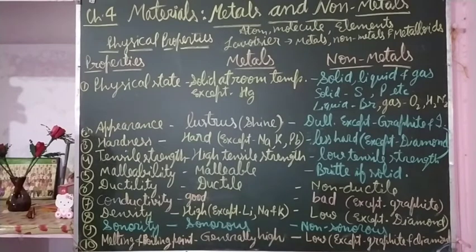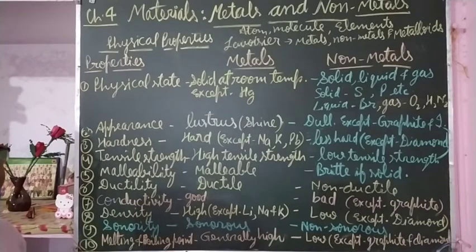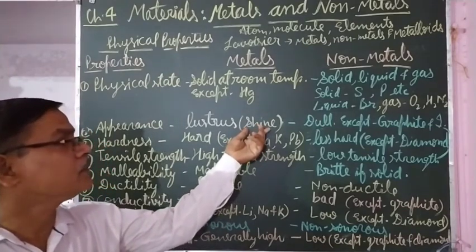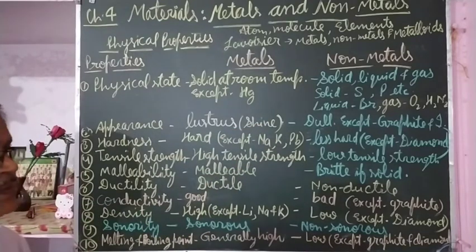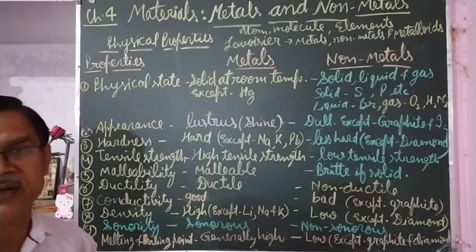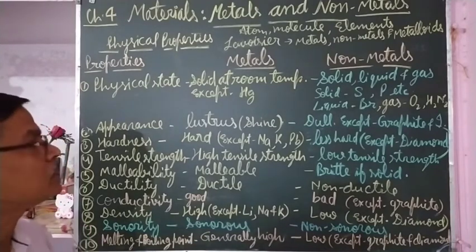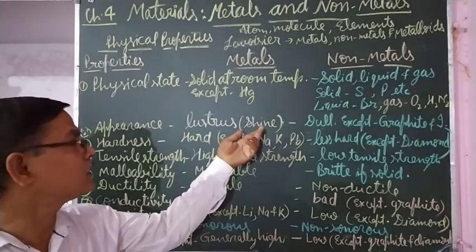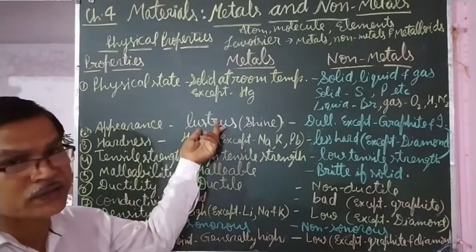The next property is appearance, how metals and non-metals appear. Whatever metals are there, they have a particular shine, that is called metallic luster. Silver has a silvery shine, gold has a golden shine, copper has a brownish shine. Different metals have a shine of their own, that is called luster, and the metals are lustrous in nature.